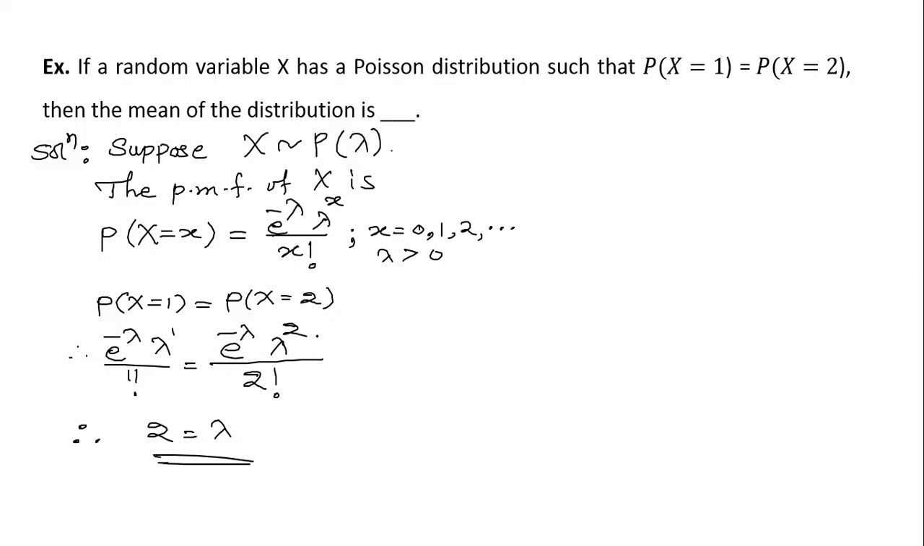So that's all. Further, we have identified the parameter of this Poisson distribution, and we already know that the mean itself is the parameter, and thus we can say that the mean of the distribution is 2. Therefore, mean is equal to 2.